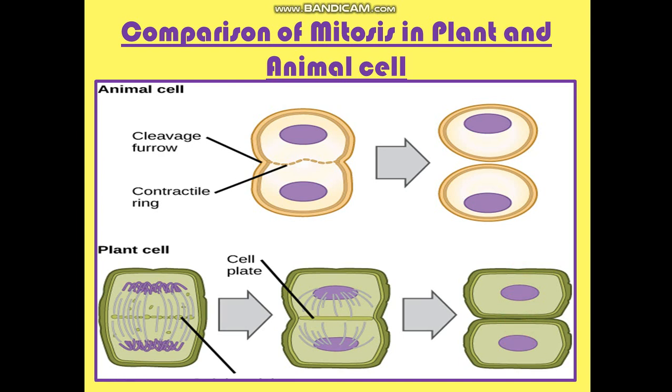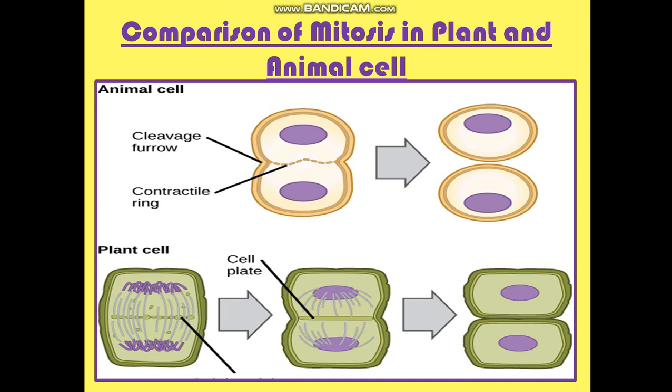It's very much there on page number 15. There is a table given in your book, table 2.1, which says the difference between plant and animal cell in mitosis. So in animals, asters are formed. In plants, asters are not formed. In the second point, cytokinesis is by furrowing of cytoplasm, and the furrow starts from the cell membrane and then proceeds to the center of the cell, whereas in plant cell the cytokinesis takes place by a cell plate formation.